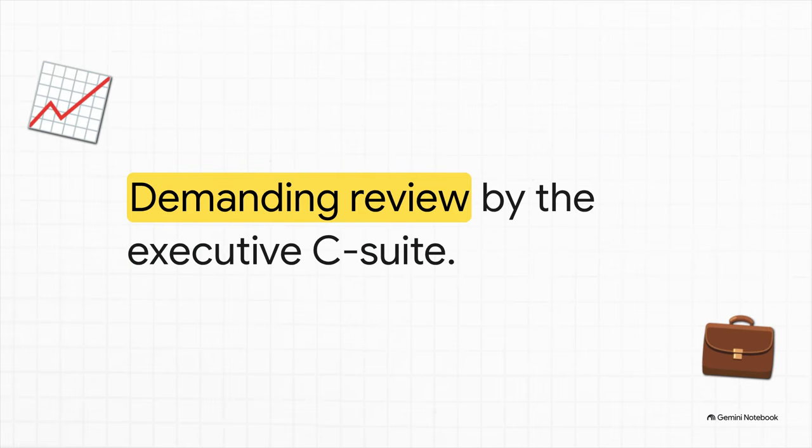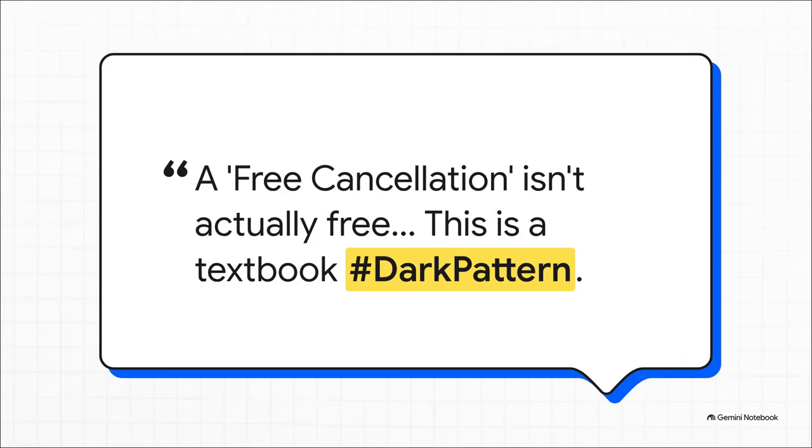He even took it straight to the top of the food chain. He formally requested the registered address for service of legal documents and threatened to send the entire documented record via tracked courier straight to Airbnb's principal executive office. He explicitly named CEO Brian Chesky and the chief legal officer. He was making it crystal clear that this $200 UI trap was about to land directly on the desks of the C-suite.